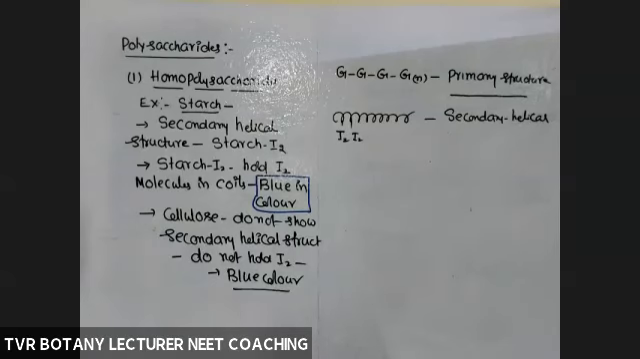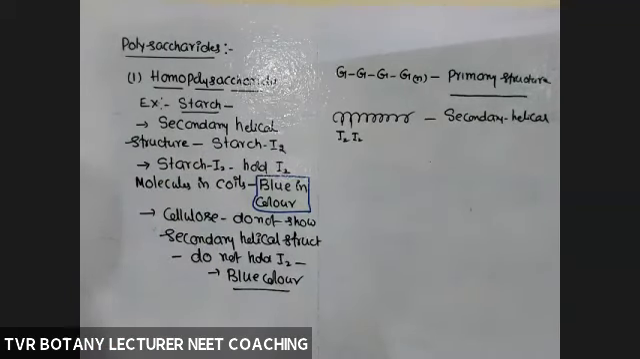They will ask you like this: in starch, what are the monomers? Glucose. What are the bonds present between glucose molecules in starch? Just glycosidic bond. I will show you glycosidic bond by taking glycogen. And what about the structure of starch? Secondary structure with the helical.